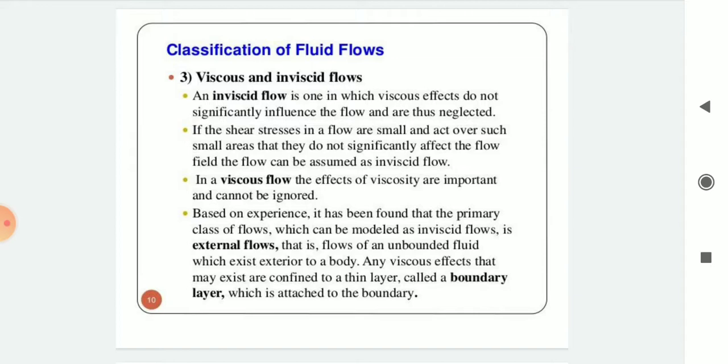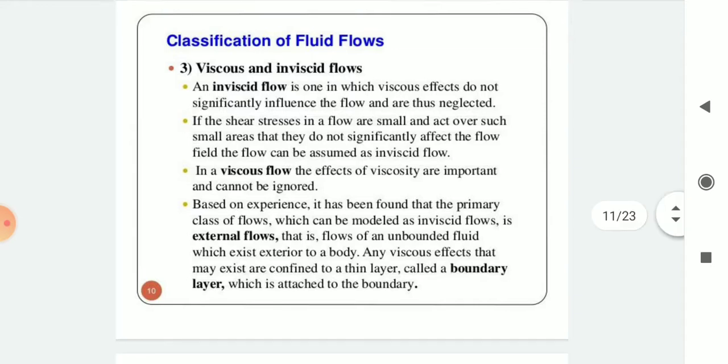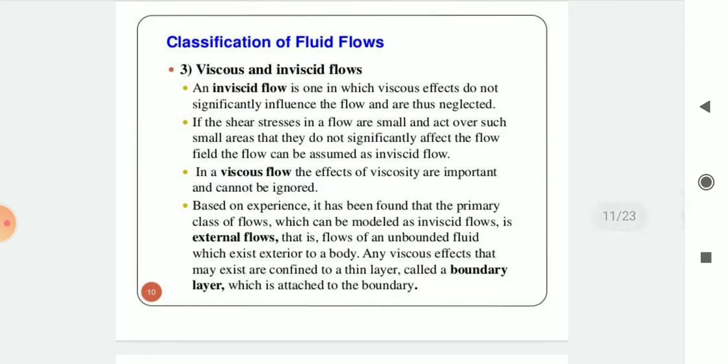Based on experience, the primary class of flows which can be modeled as inviscid is external flows, that is, flow of an unbounded fluid which exists exterior to a body, where viscous effects are confined to a thin layer called a boundary layer attached to the boundary.